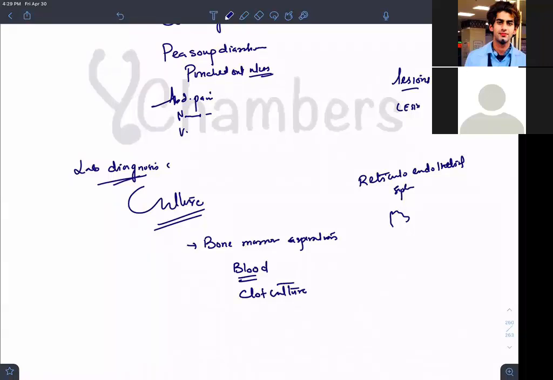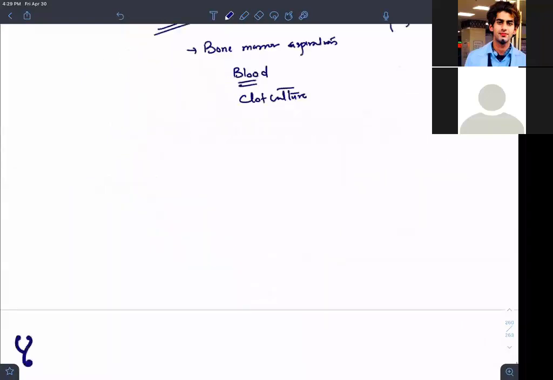Okay. So what media are we using? We are using the same media. We are using XLD, DCA, WB, SS. Isn't it? All the media used for Shigella.